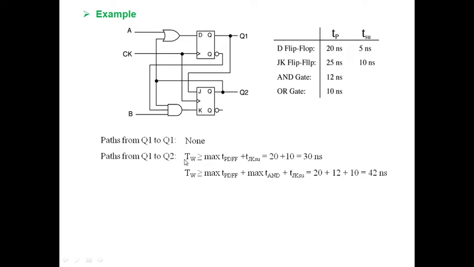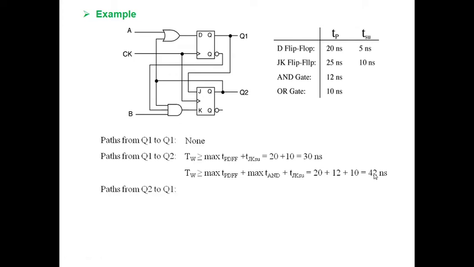This much amount of time this part is consuming. Okay, that is 20 plus 10 nanoseconds. Next part is Q bar to AND gate, through AND gate and through JK flip-flop. So Q bar came into one level means definitely there is a contribution of the first flip-flop, which is nothing but propagation delay of this flip-flop plus AND gate propagation delay plus upcoming flip-flop setup time. So how much did I get here?